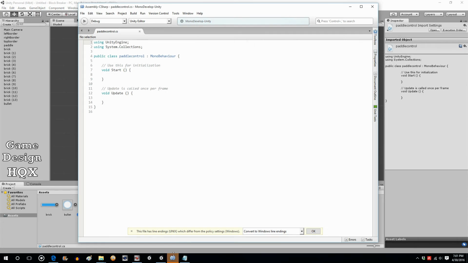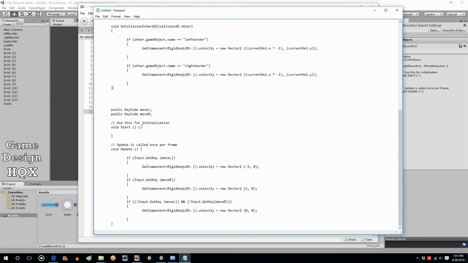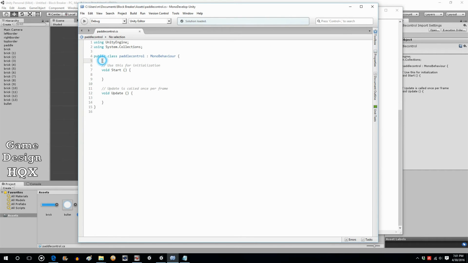So basically all we want to do with the paddle is move it left and right. So to do that, first thing we're going to do is add a couple of variables. In Unity, there are lots and lots of types of variables. There's strings, there's ints, but there's also these KeyCode variables. These variables are used to detect input from the player. So this script is attached to the paddle. So let's save this. So public KeyCode moveL, public KeyCode moveR.